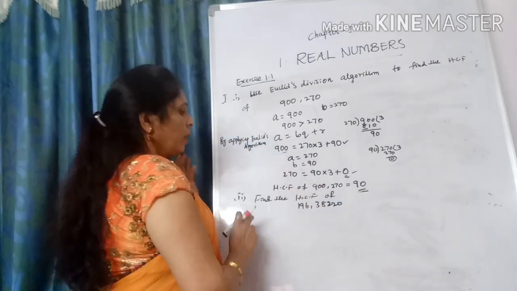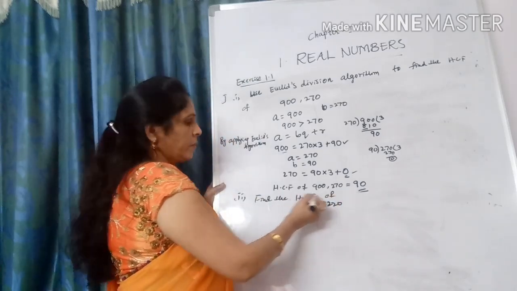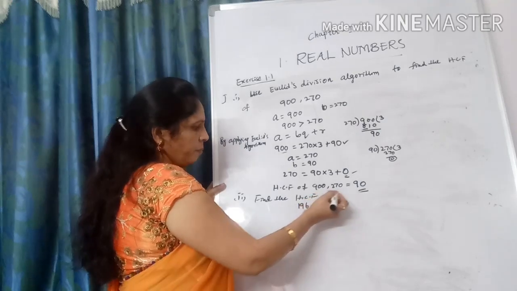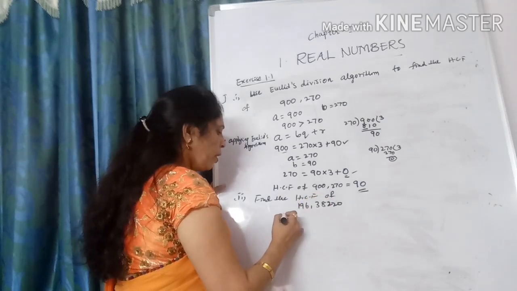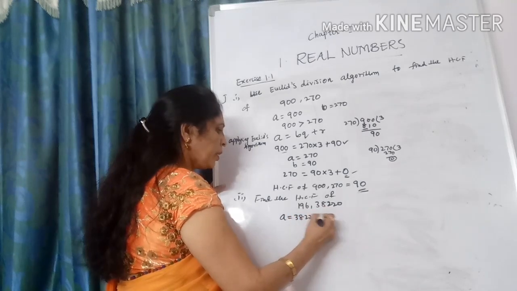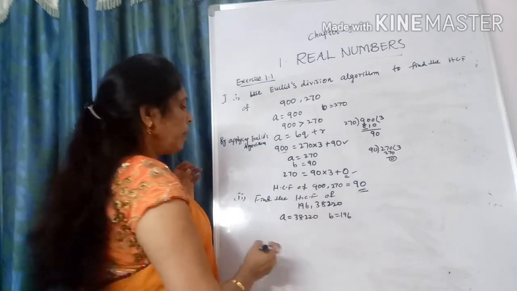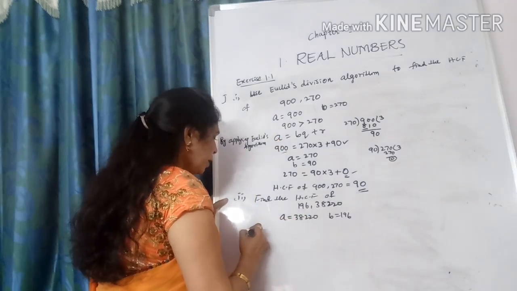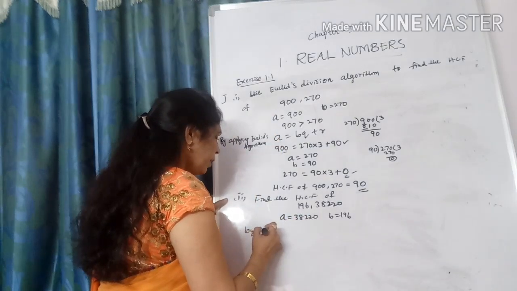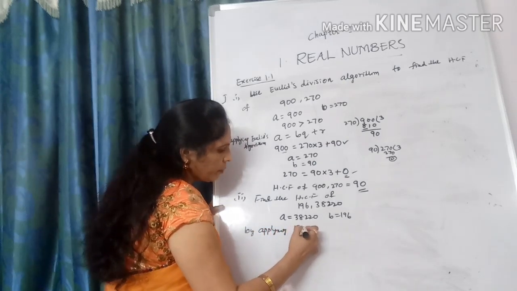Second one, find the HCF of 196 and 38,220. How do you do it? In this, which is the greatest number, the bigger one? So you have to take A is equal to 38,220 and B is equal to 196. Here, by applying Euclid's division lemma.